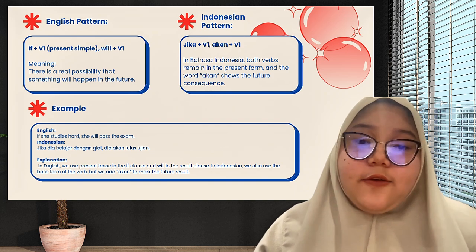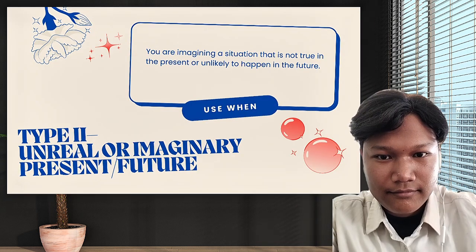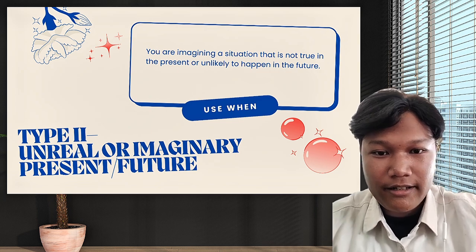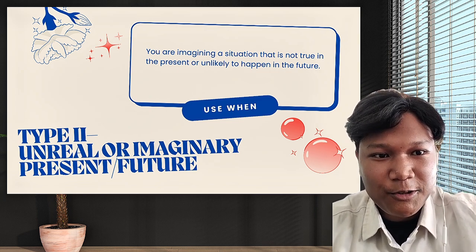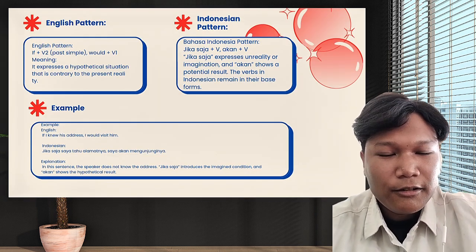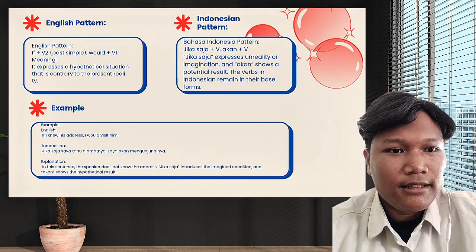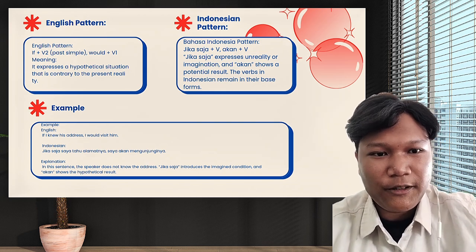This one is going to be explained by my friend. Type 2, unreal or imaginary present or future. Used when you are imagining a situation that is not true in the present or unlikely to happen in the future. So the English pattern is if plus verb 2, past simple, would plus verb 1.